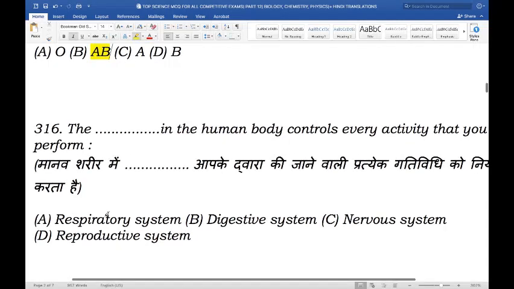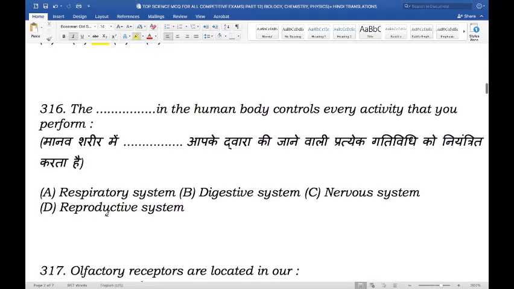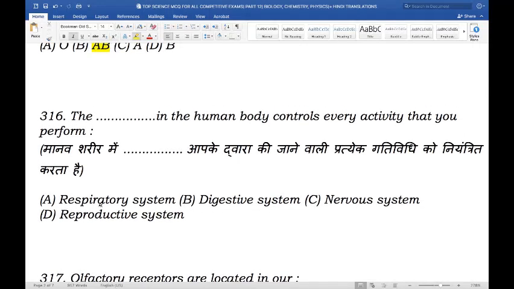Next question. The blank in the human body controls every activity that you perform. So which system is that? Is it the respiratory system, the digestive system, the nervous system, or the reproductive system? The nervous system is correct.